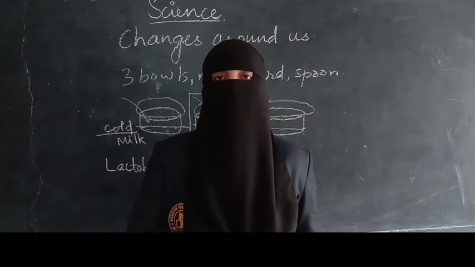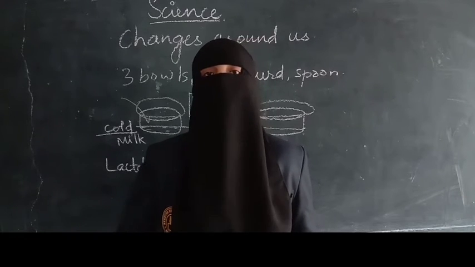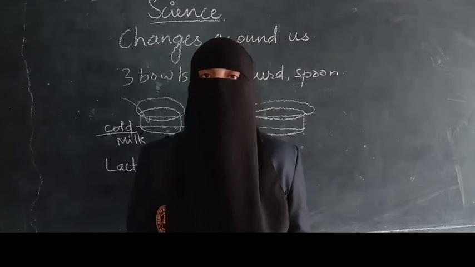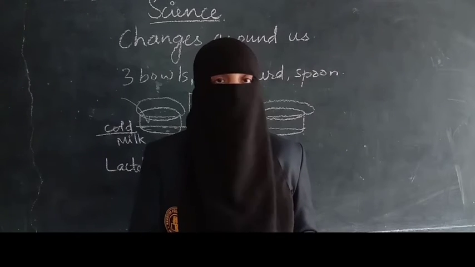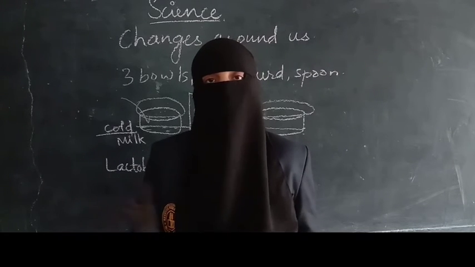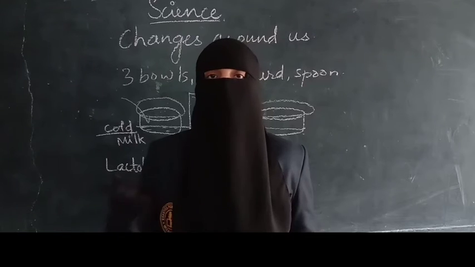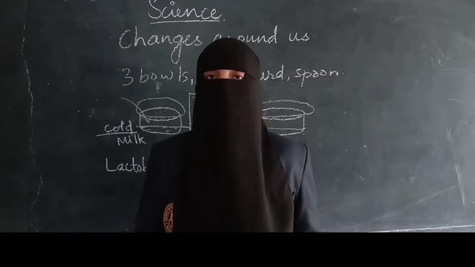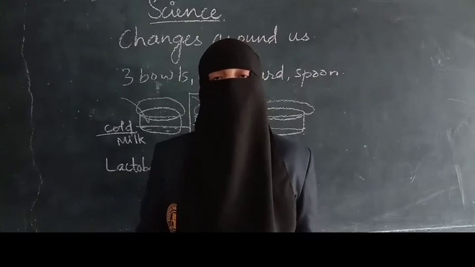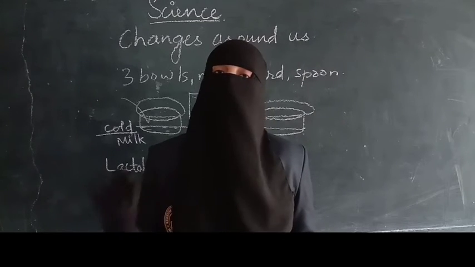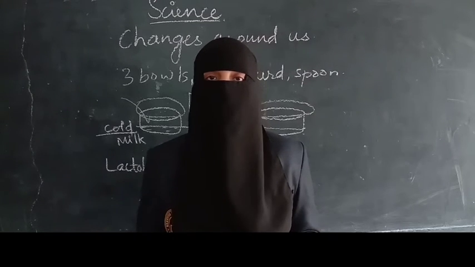That means we can get back ice and we can get back the water. That is a temporary change. But in the same way, can we get the milk from the curd? No, we can't. Once the milk is converted into curd, we can't get the milk again. So conversion of milk to curd is a permanent change. And changes from ice to water and water to ice are temporary changes.